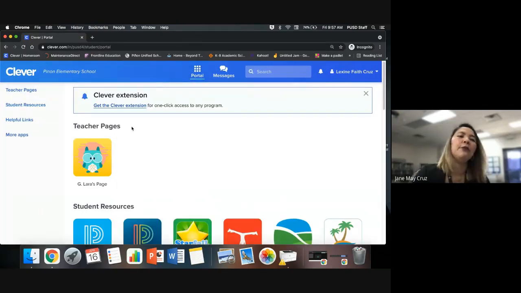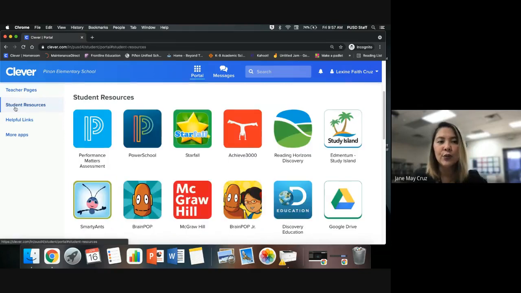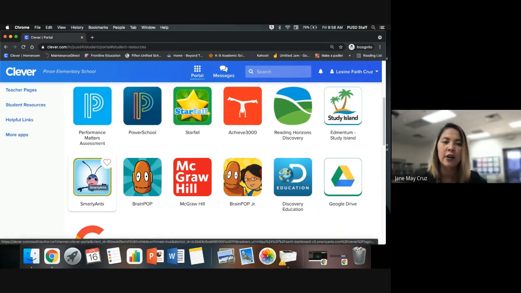And when you're on the Clever portal, it will tell you the teacher pages. So this is one of the teacher's pages. You can click the students' resources. Okay, this is whatever you want to use for your kid. So, for example, in my case, my daughter, Lexine, I want you to do Smarty Ants today. So what Lexine will do is just click the Smarty Ants icon and it will take her to the Smarty Ants application. Okay. And then if you want to use your Power School, this is also a good place to go. Just simply click Power School.